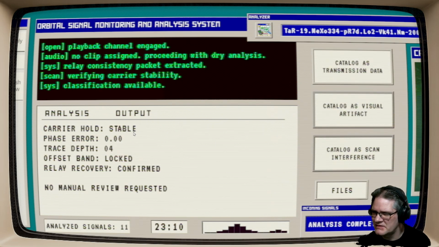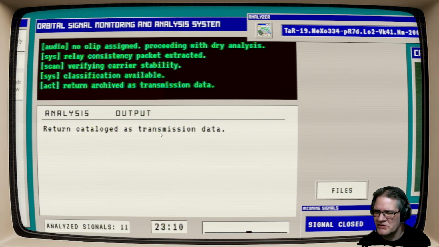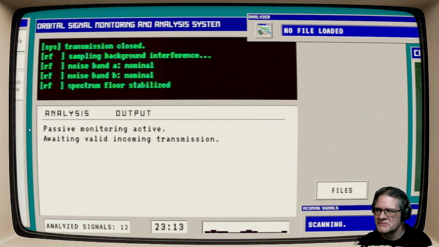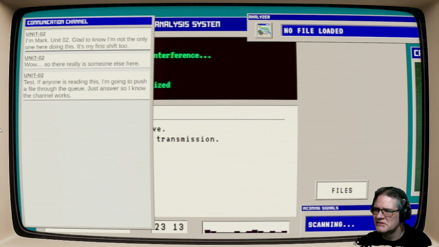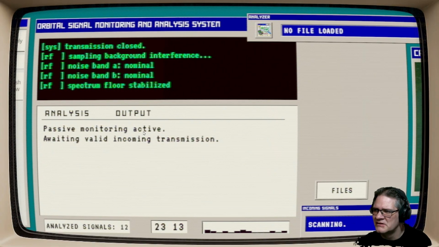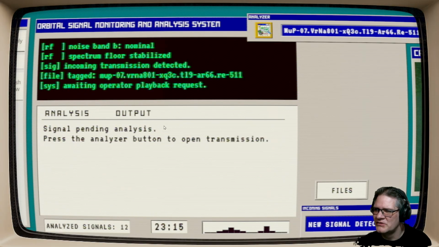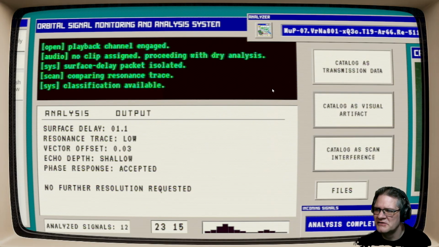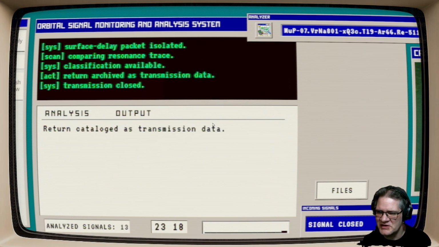Oh, wait, this is stable phaser. I don't know if any of that means anything. That's transmission data. I don't know what it means, but it's transmission data. I do kind of want to know what happens if you just mark everything wrong. Like, do you get fired? Have anything else, Mark? Mark, I think we're going to die, just so you know. It's probably the outcome here. Just seems most likely. I don't know what any of that means. I don't know if I'm supposed to be able to figure it out, but I can't.